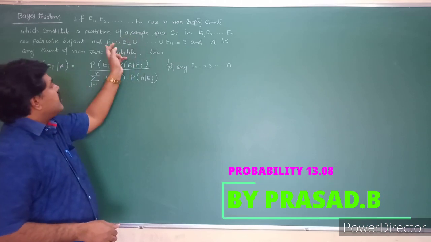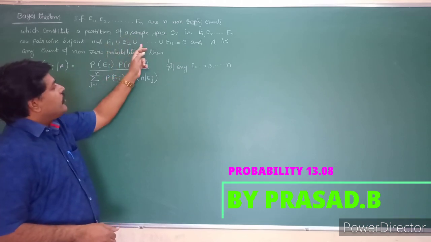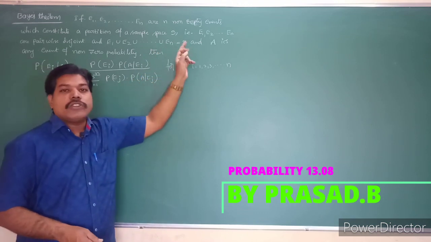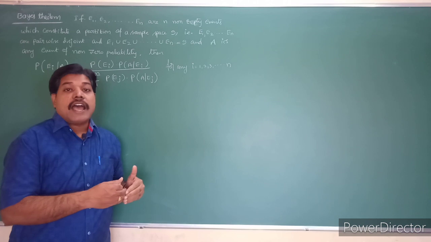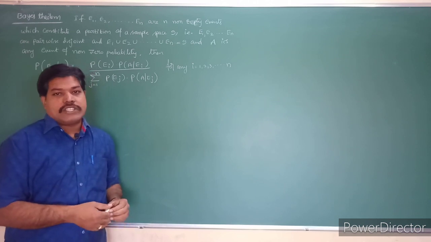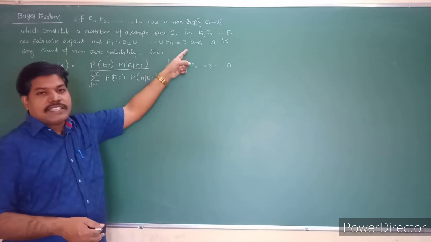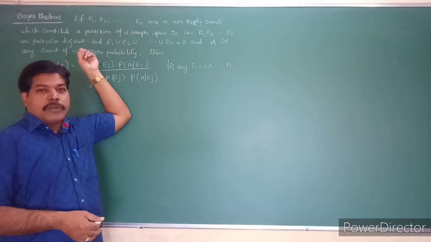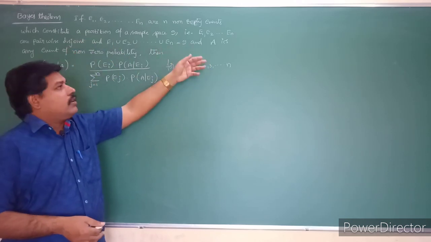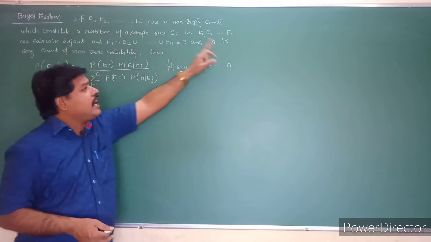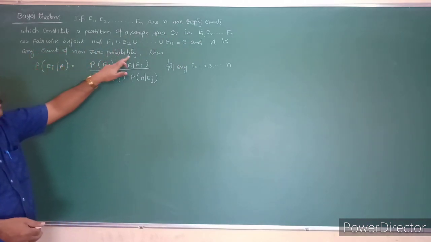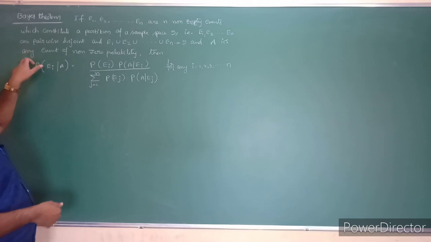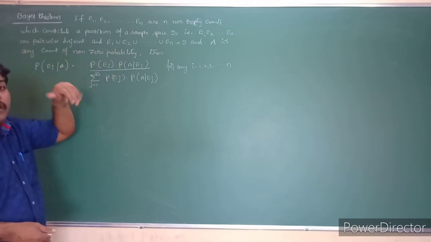And E1 union E2 union and so on union En is equal to S, meaning they are exhaustive events. Union gives exhaustive; intersection empty gives mutually exclusive. And A is any event of non-zero probability.